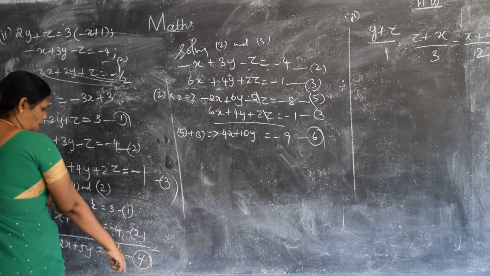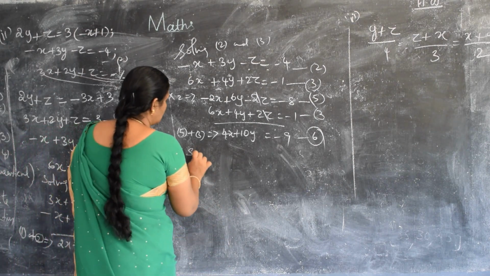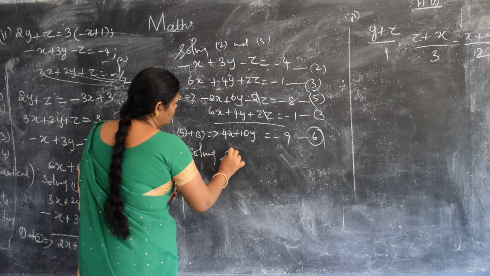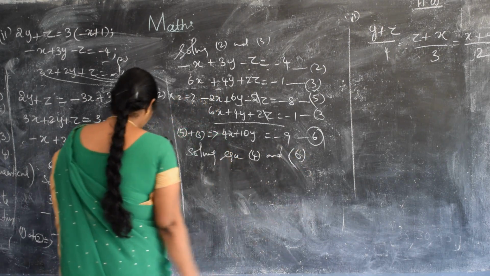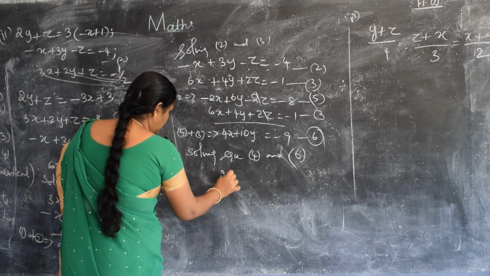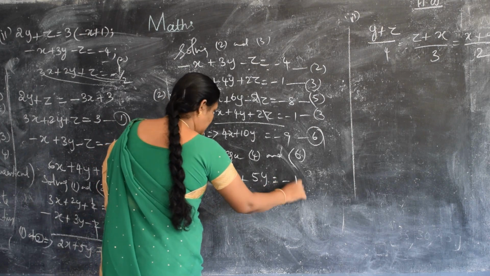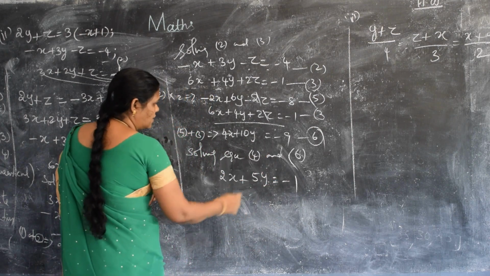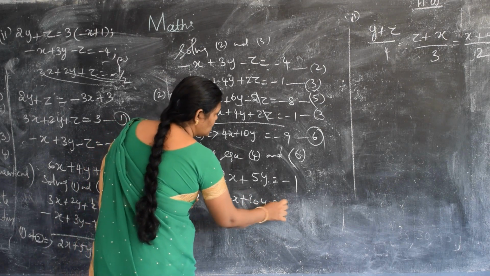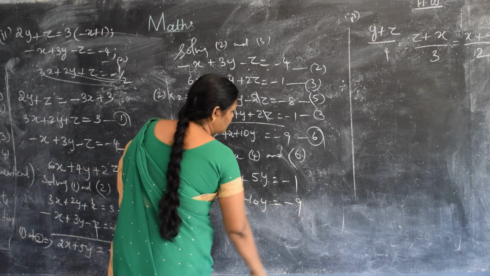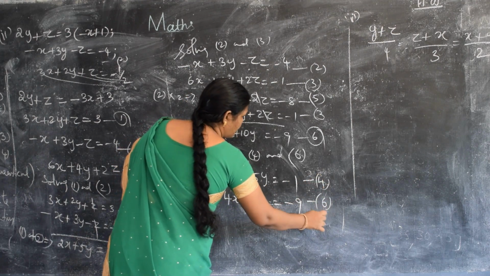So now we are going to solve 4 and 6. Equation 4 is 2x plus 5y is equal to minus 1, and here your sixth one is 4x plus 10y is equal to minus 9.